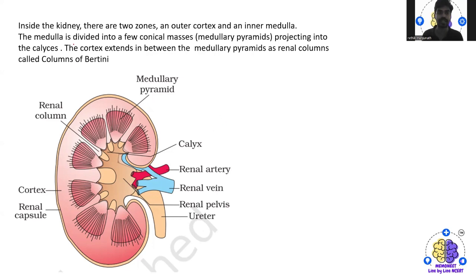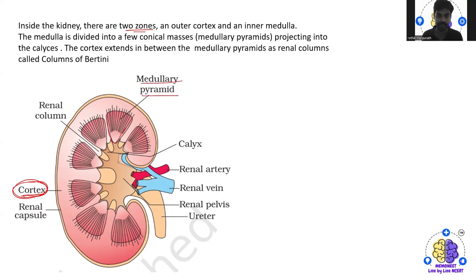what we see is that inside the kidney there are two zones. One is the outer cortex region, and this is the inner medulla. Then the medulla is divided into a few conical masses, called medullary pyramids.